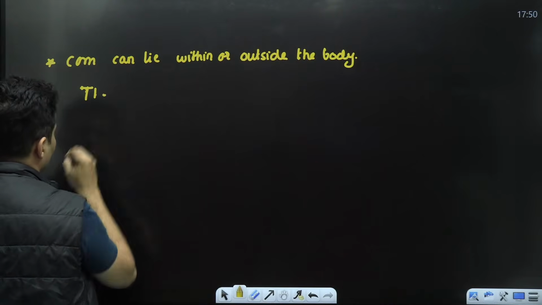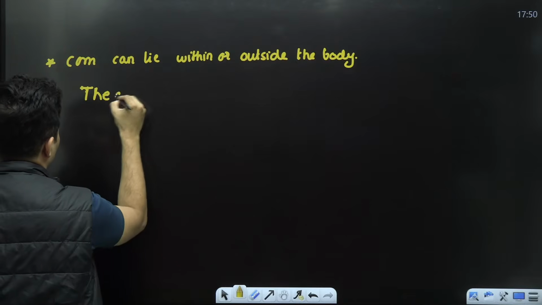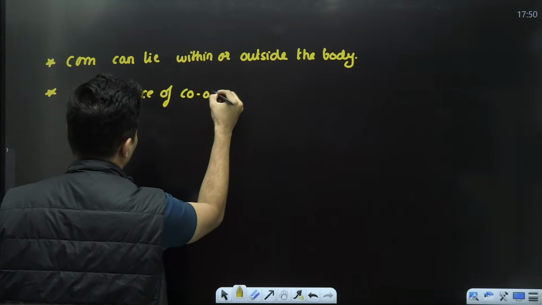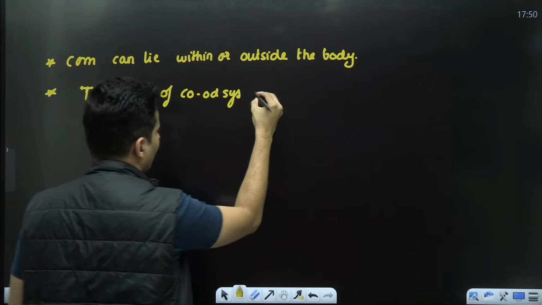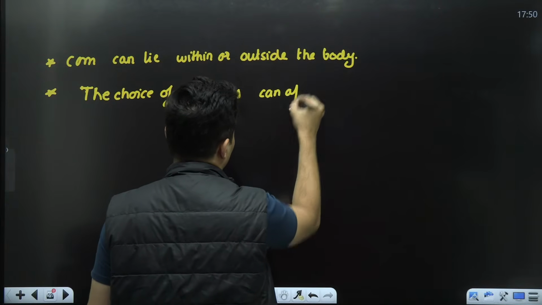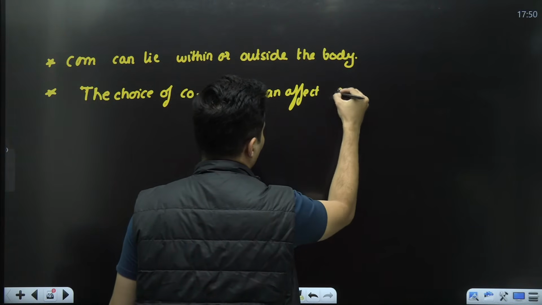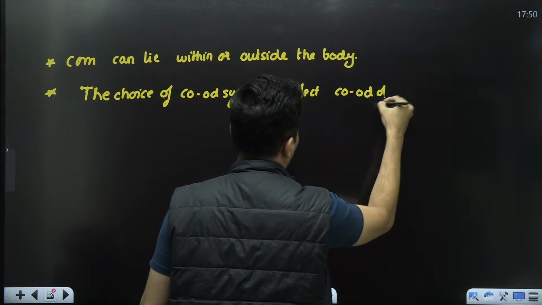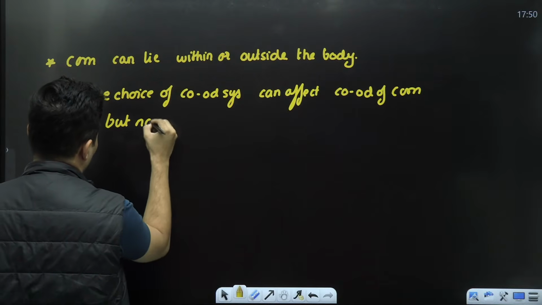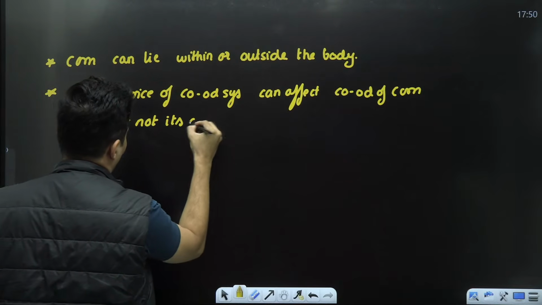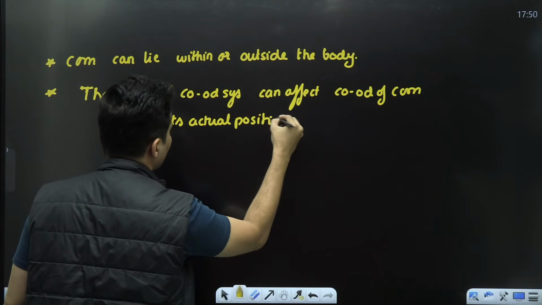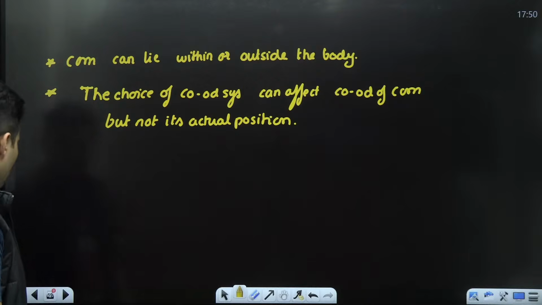The choice of coordinate system can affect the coordinate of the center of mass, but not its actual position. What do I mean by this? But not its actual position.